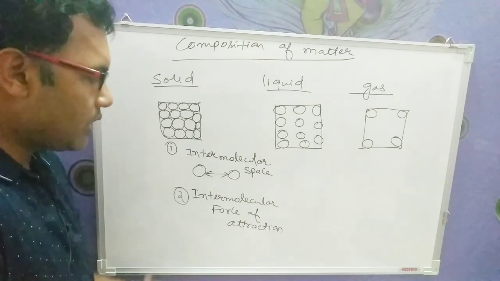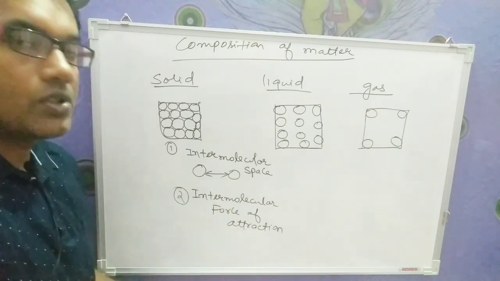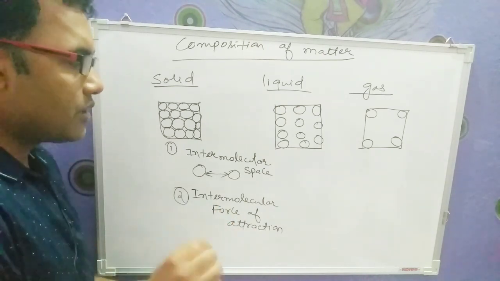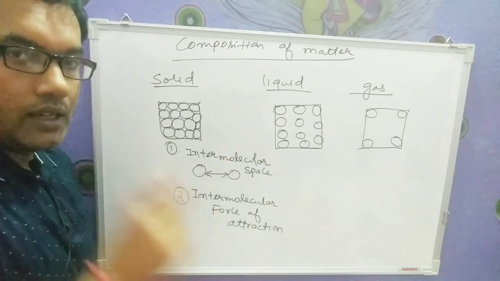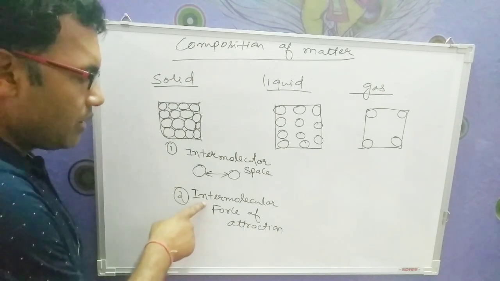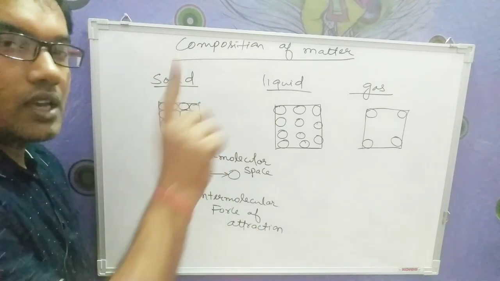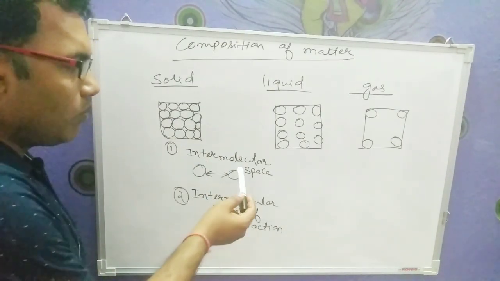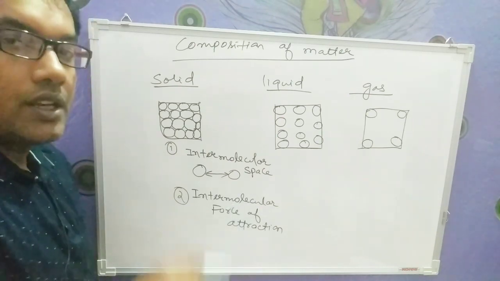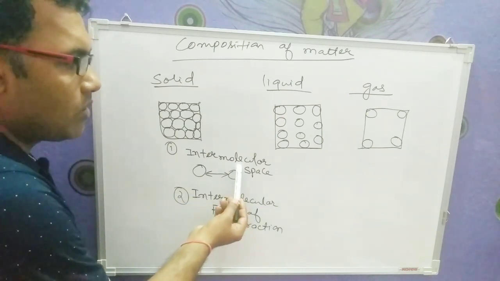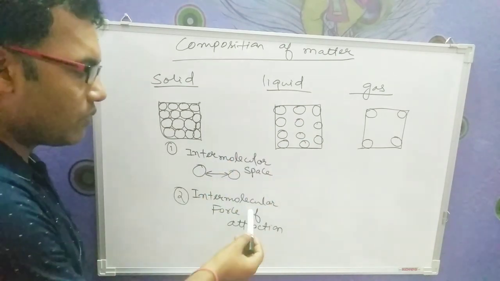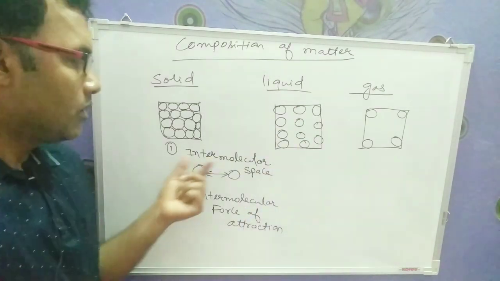Now coming to intermolecular force of attraction. Just understand, if intermolecular space is less or negligible, the force of attraction is high. That means both of them are inversely proportional to each other. If intermolecular space increases, the force of attraction decreases.